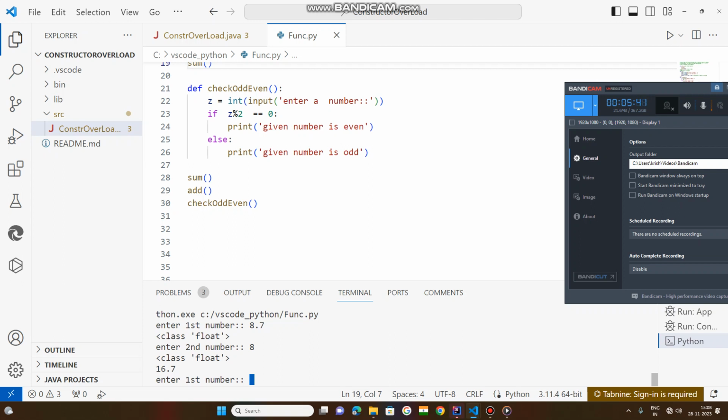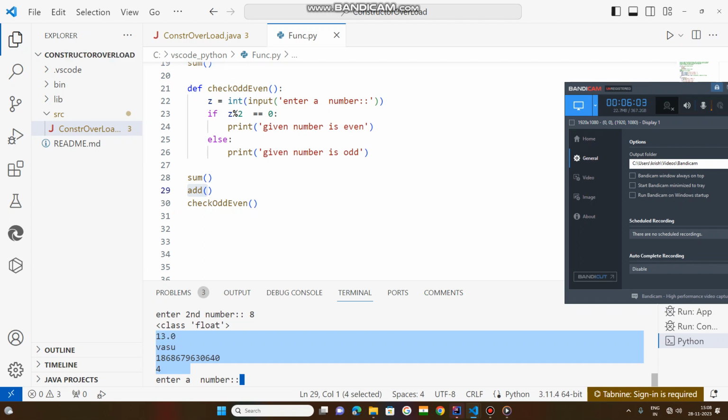Okay, so if you pass an integer number, it is converted into float, and one more integer number 8 is converted into float, and 8 plus 5 gives 13.0. Okay, the answer. After that the add function will be called, and this is the result of the add function.